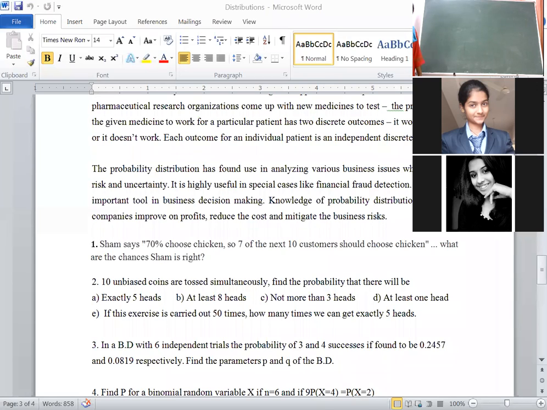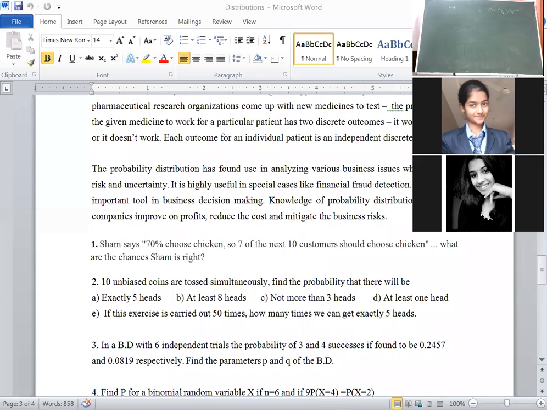is found to be. What is given here? n is equal to how many independent trials? 6 independent trials. Here we know that probability of x is nCx p to the power of x q to the power of n minus x. Here 3 successes and 4 successes, they have given the corresponding probability.